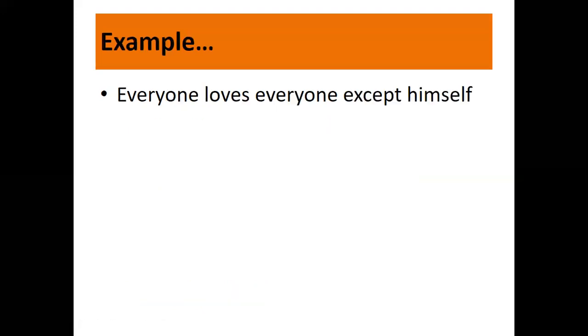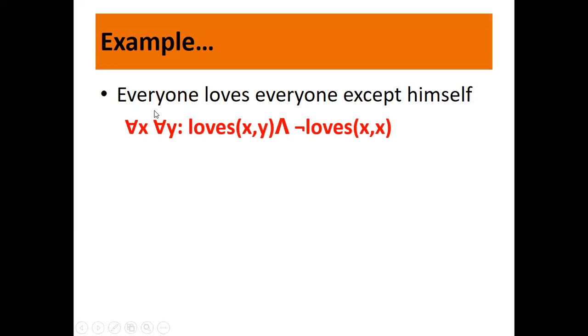Let us go ahead. Now we have: everyone loves everyone except himself. There is no inference in this statement. It is just information, so we are not going to use the implies connective here. Remember this. So how do we write it? Everyone, all X, everyone, all Y. So you can write: everyone loves everyone, but they don't love themselves. X doesn't love X. Is it clear?